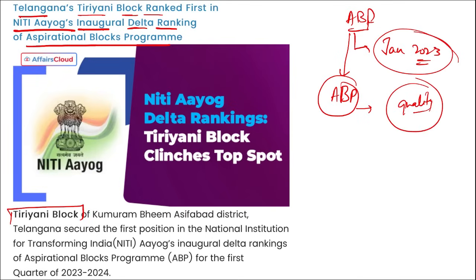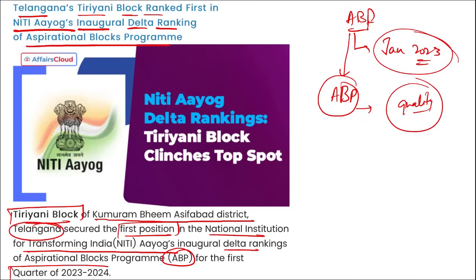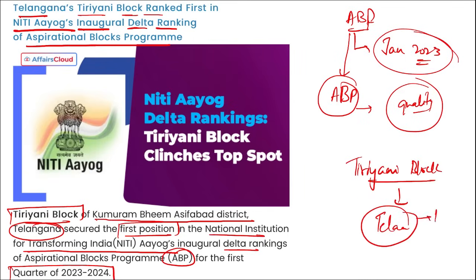So remember here, Tiryani block of Kumuram Bhim Asifabad district in Telangana secured the first position in the National Institution for Transforming India's Niti Aayog's Delta ranking of the aspirational block program for the first quarter of fiscal year 24. That means in this block we saw the best improvement.